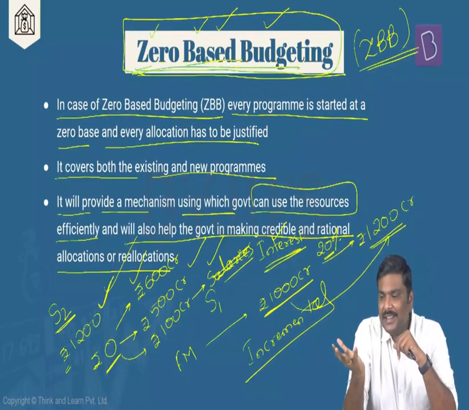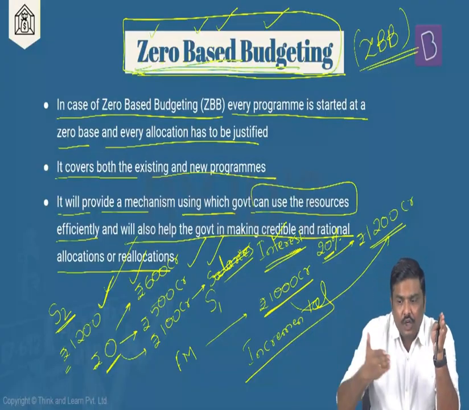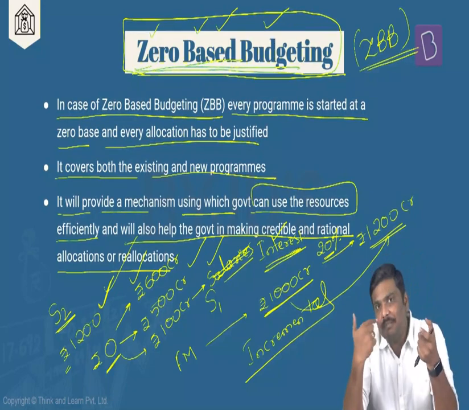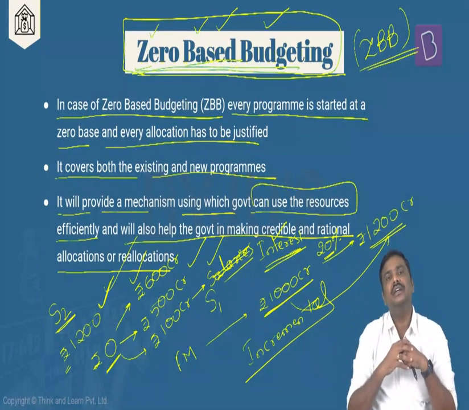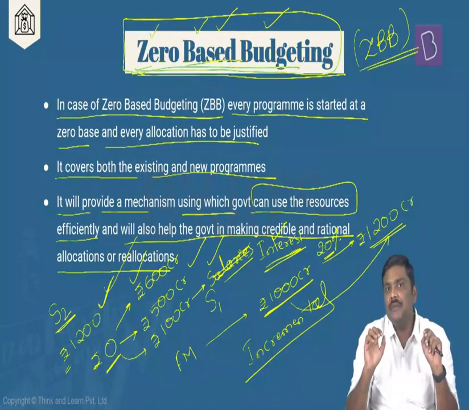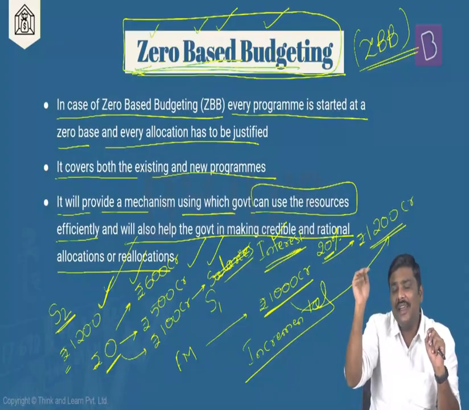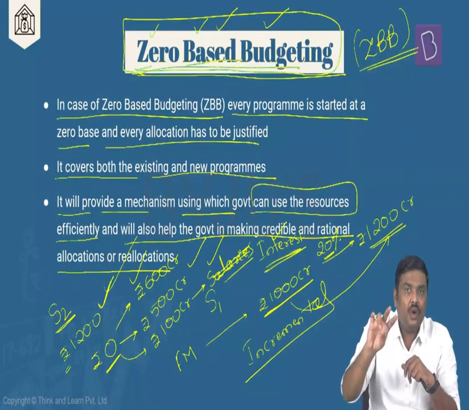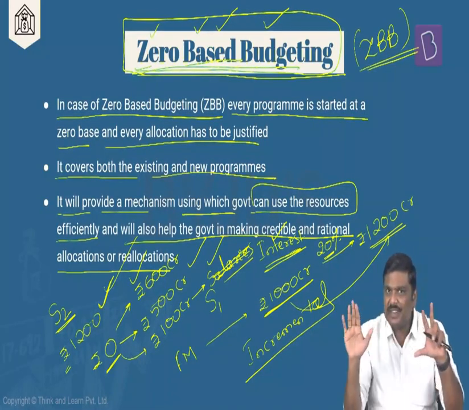Why? Whenever you print currency and issue the currency in the market, you need to ensure that the amount of money being supplied in the market will not be very, very high compared to the amount of goods and services in the market. What is the problem? The problem is if the amount of money supplied by the government is much higher compared to the amount of goods and services in the economy, it will cause inflation in the market. Sir, how does it cause inflation? Let's take a very simple example.